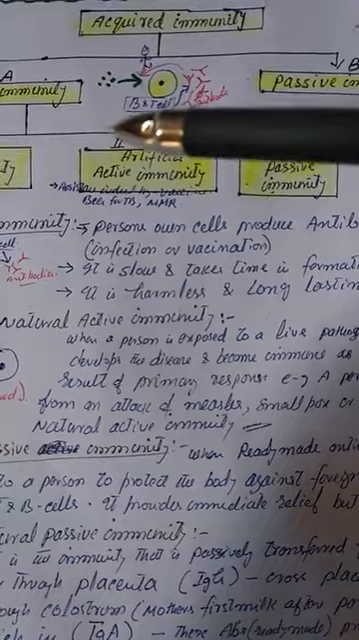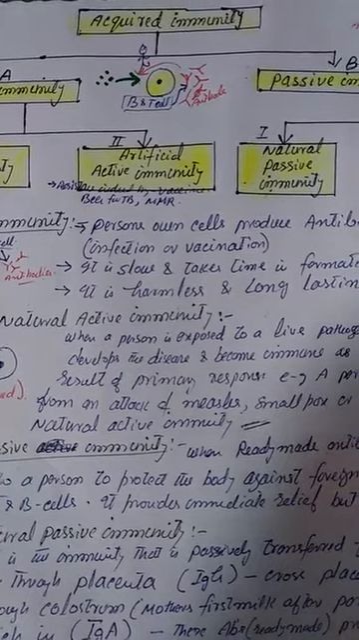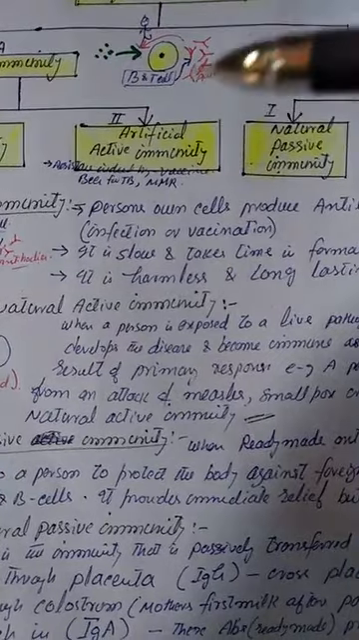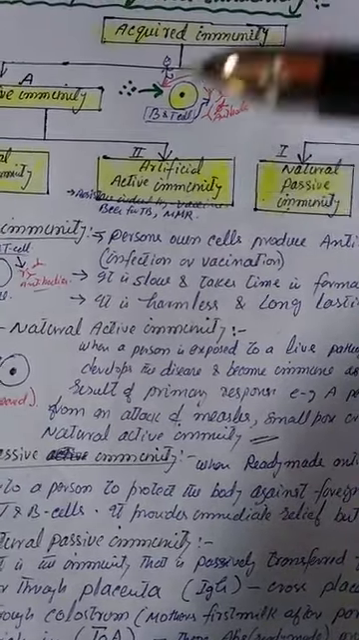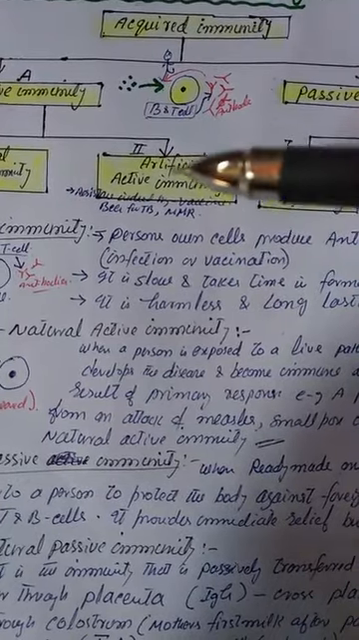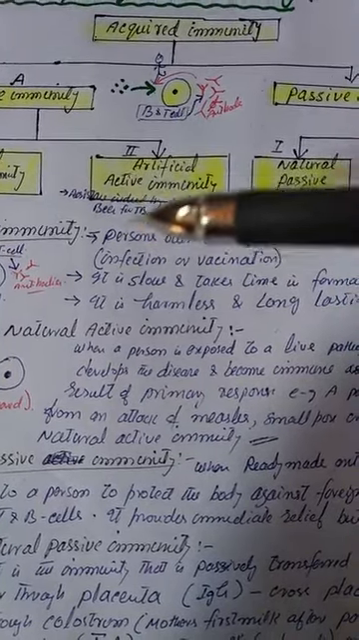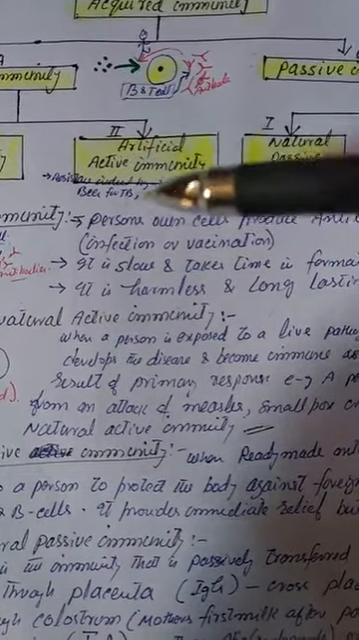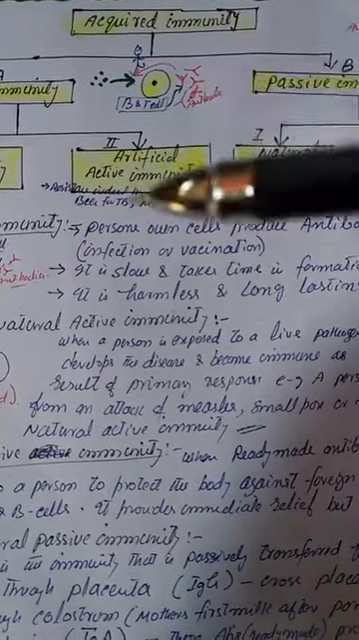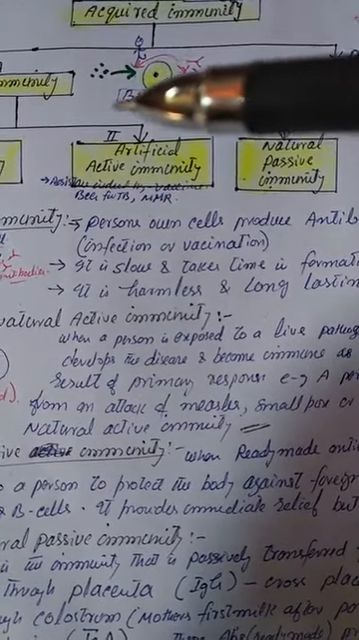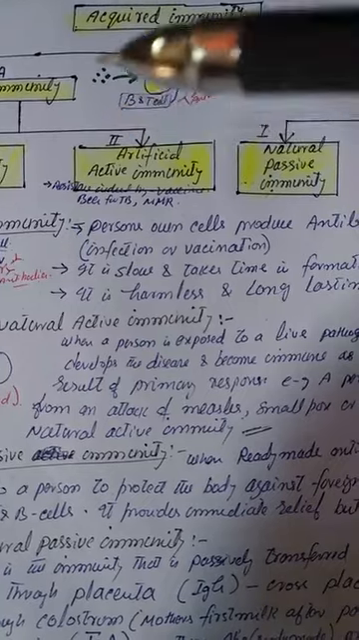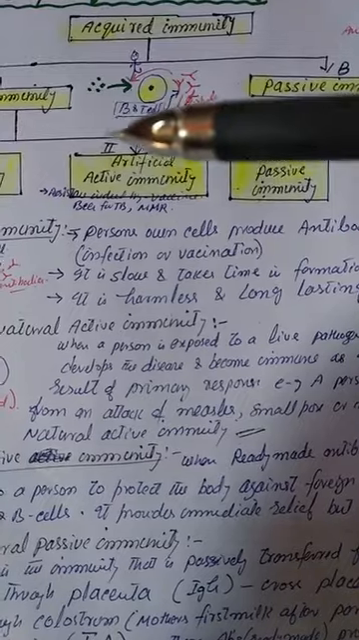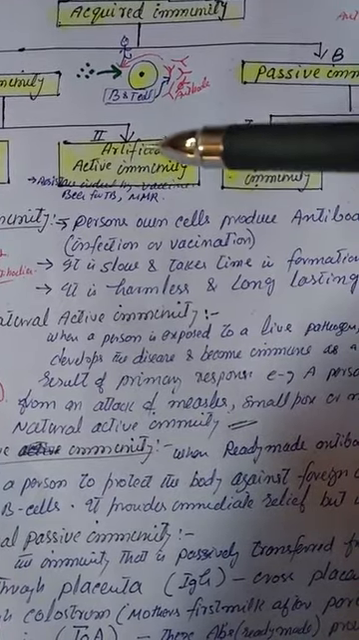For example, various vaccines produce active immunity artificially, such as bacterial vaccines like BCG vaccine for tuberculosis, or TAB vaccine for typhoid or enteric fever. Similarly, there are viral vaccines like Sabin vaccine for poliomyelitis, and also some bacterial products, that is toxoids for diphtheria and tetanus, which also provide active immunity artificially.